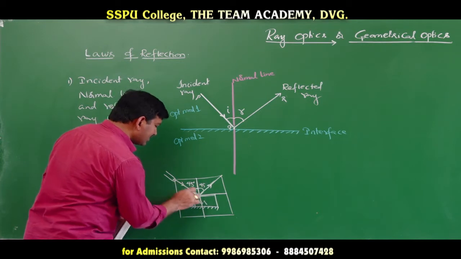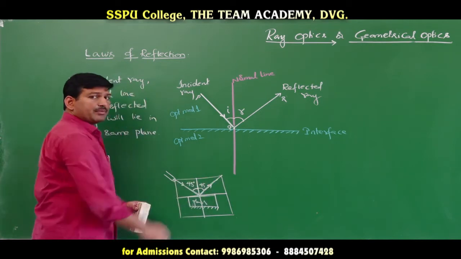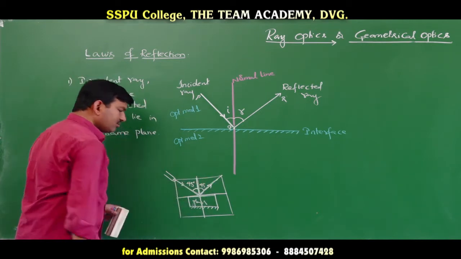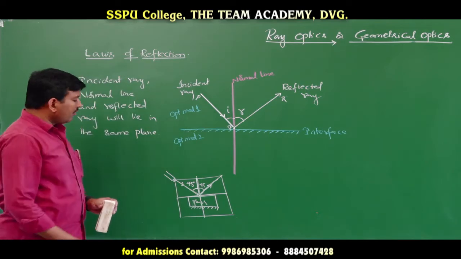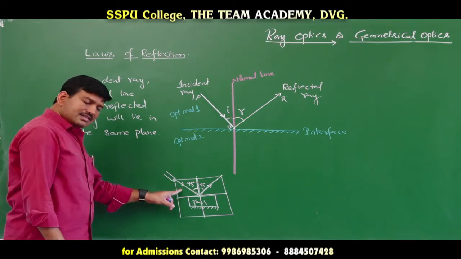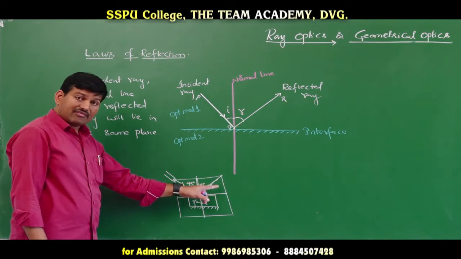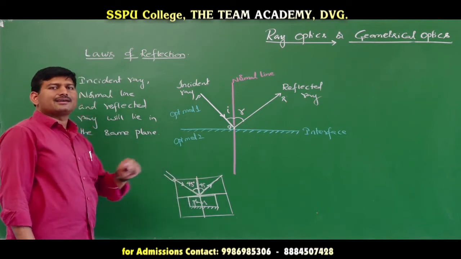If you see here, this and this will be in the plane of the paper only, and even the normal line is also on the plane of the paper, which says that the incident ray, normal line and reflected ray, all three are lying in the same plane.